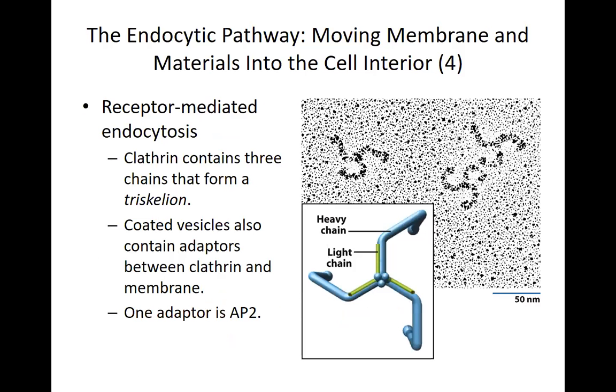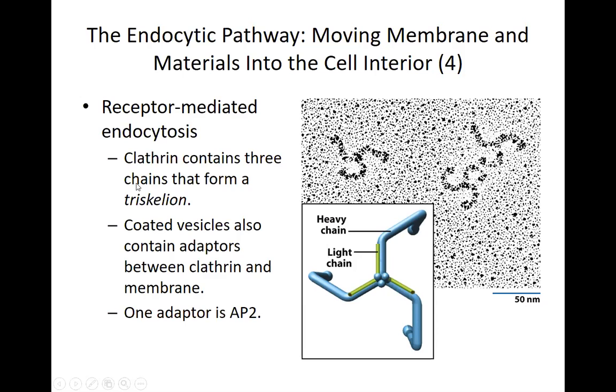When we look at how the coated pits are formed, they are formed of clathrin. This clathrin has a different shape from the clathrin that we had in the vesicle that was formed at the trans-Golgi network and going towards the lysosome. It's also clathrin, but remember we have families of proteins. This clathrin has a slightly different shape, a triskelion shape, which basically means that it has 3 arms that are moving outwards.